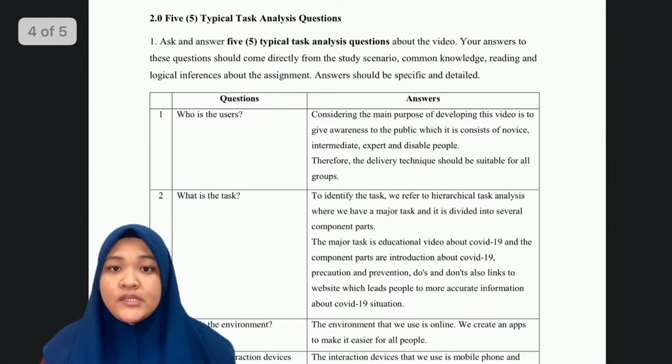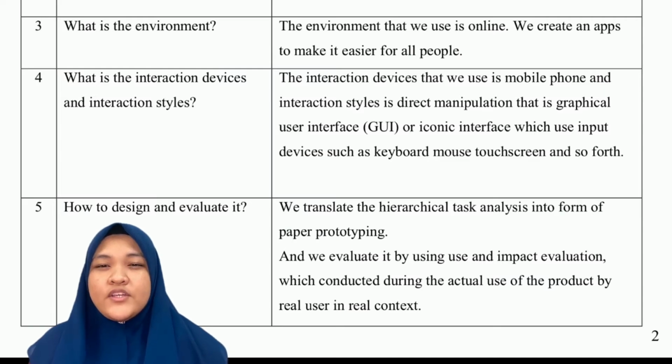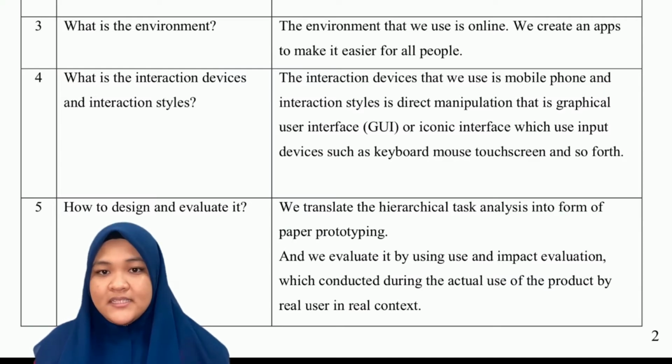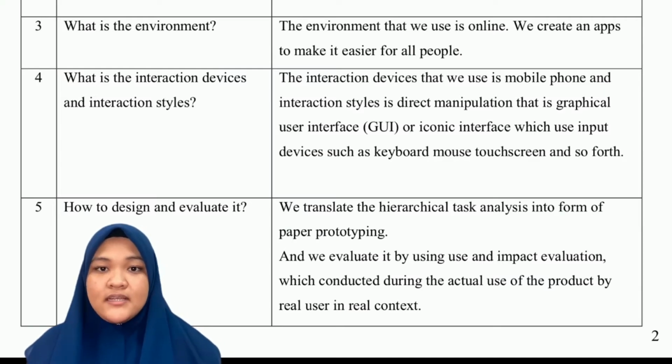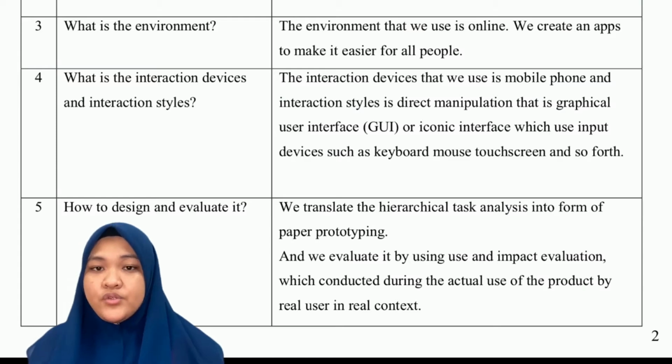The third question is, what is the environment? The environment that we use is online. We create an app to make it easier for all people. The fourth question is, what are the interaction devices and the interaction styles? The interaction device that we use is the mobile phone, and the interaction style is direct manipulation, that is graphical user interface (GUI) or iconic interface, which uses input devices such as keyboard, mouse, touchscreen, and so forth.